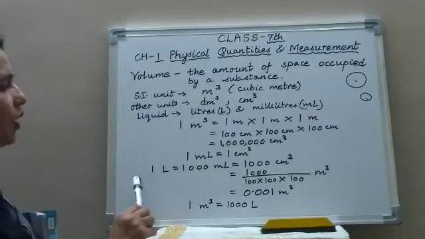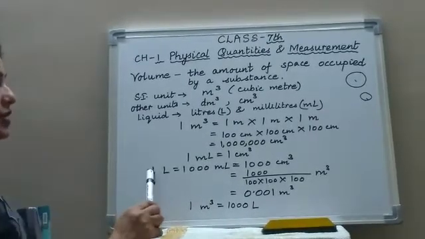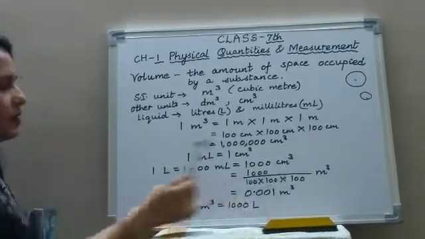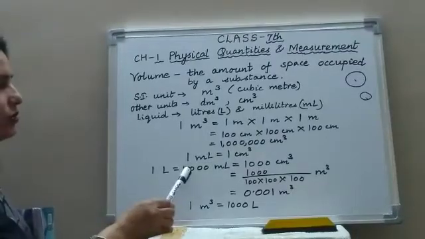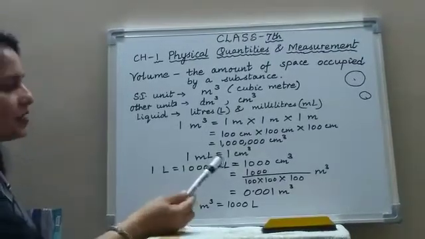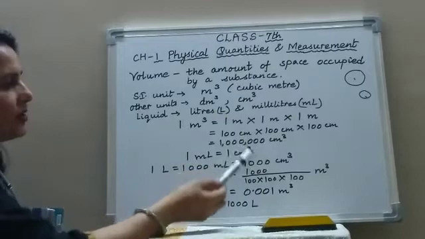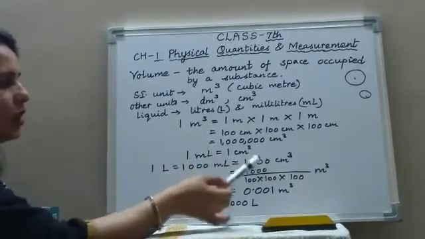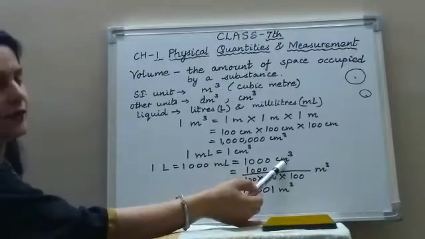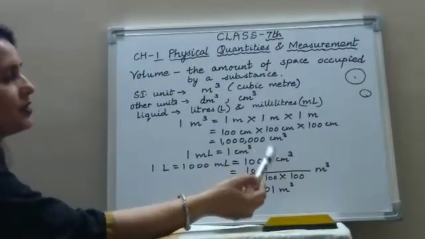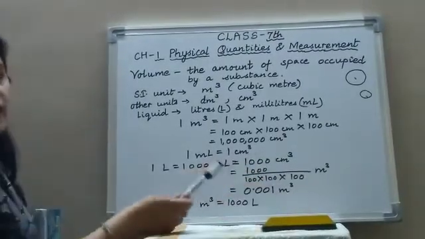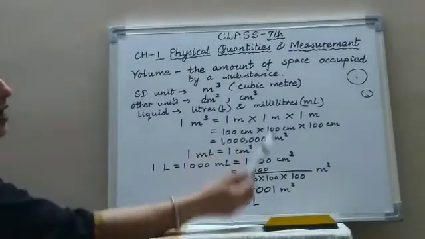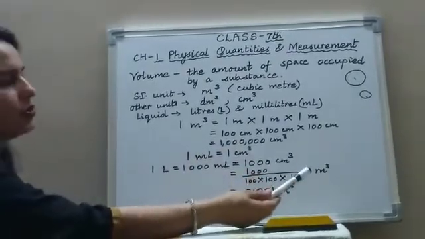Now how to convert liter into cubic meter? 1 liter equals 1000 milliliter. And since 1 milliliter equals 1 cubic centimeter, that means 1000 milliliter equals 1000 cubic centimeter. Now you know to convert centimeter into meter, you divide by 100. We have to convert cubic centimeter to cubic meter.